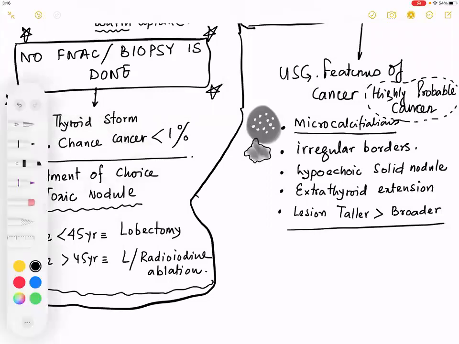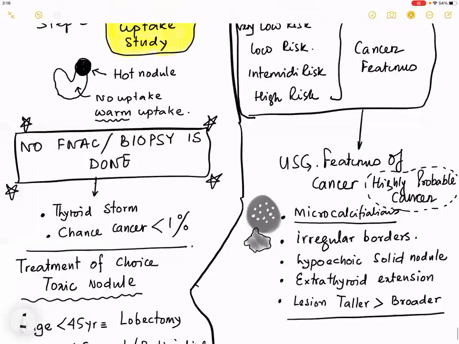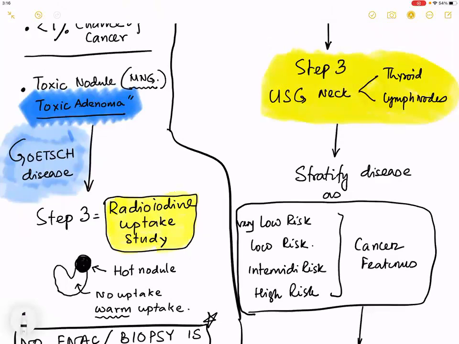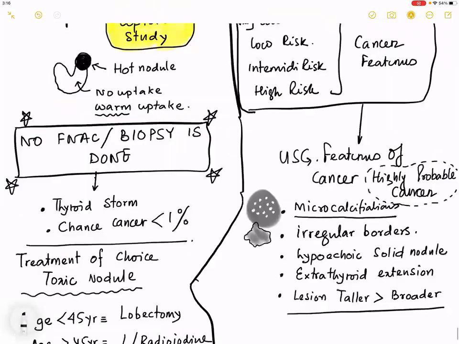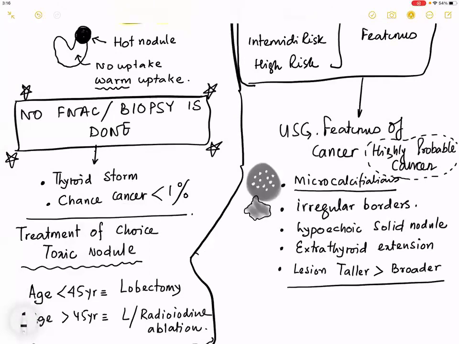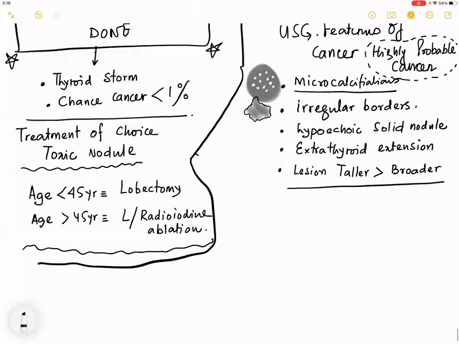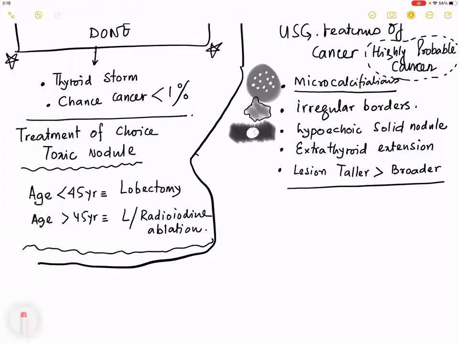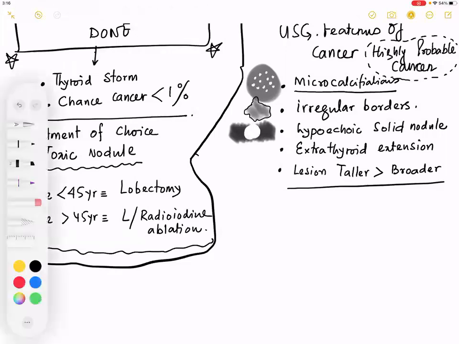Sir, why do we need to do a step 3 if there is only one etiology in the hyperthyroidism part? Sir, this is not in one etiology because I need to confirm. That's it. This is the reason. I have not taught you thyrotoxicosis yet. I will teach you thyrotoxicosis, then we'll talk. Okay, sir. So if you have completed writing, then please tell me. Thereafter, I will proceed.